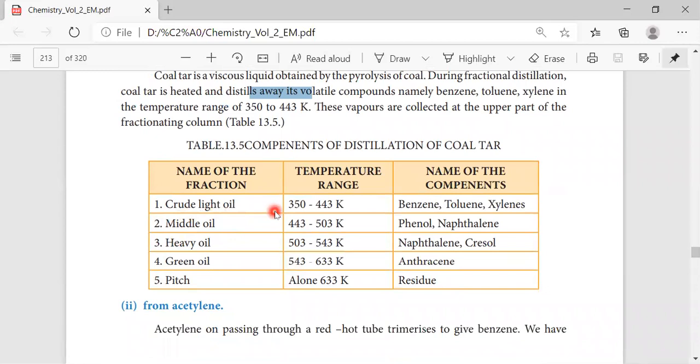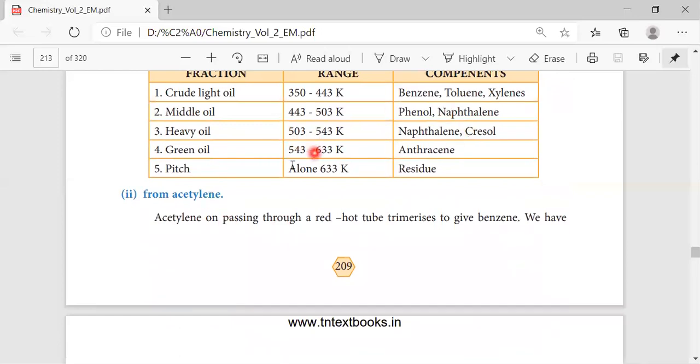See here, crude oil, the temperature and the component name: middle oil, heavy oil, green oil, pitch. So if we take coal tar and distill it, this is how we get it. See, the temperature range is given. And then the components: if we take crude light oil, the components are benzene, toluene, xylene, middle oil, heavy oil, green oil, pitch. So like that we have the different formation of the components.